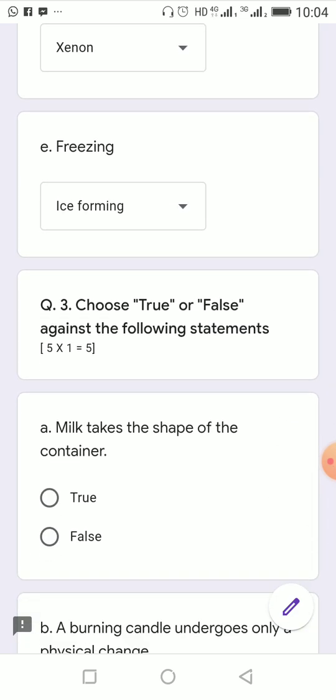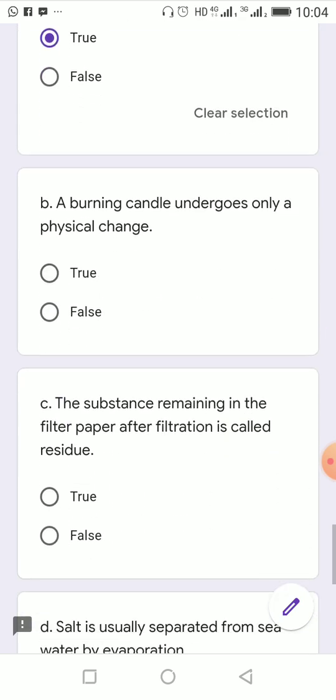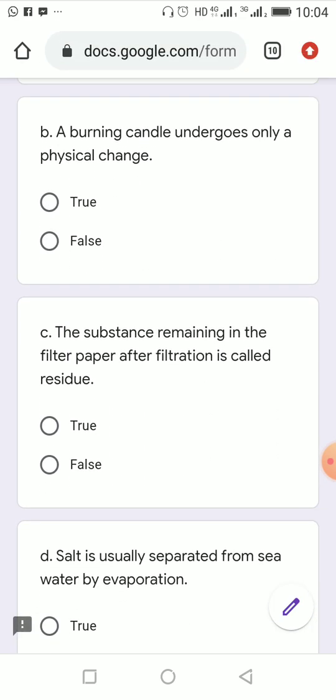Next, choose true or false against the following statements. Milk takes the shape of the container. We know this is true. Milk is a liquid and liquid takes the shape of the container, so this is true. A burning candle undergoes only a physical change. This is false, because during the burning of a candle, it melts because of the heat. When the candle melts, this is a physical change, because again it will solidify.